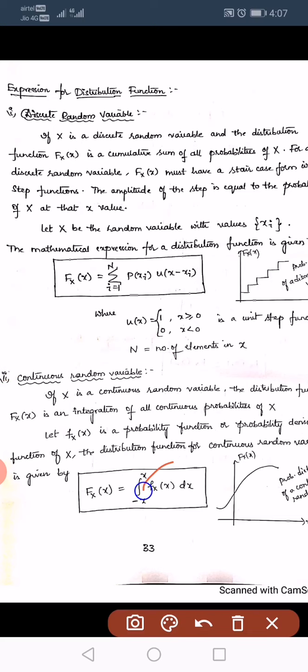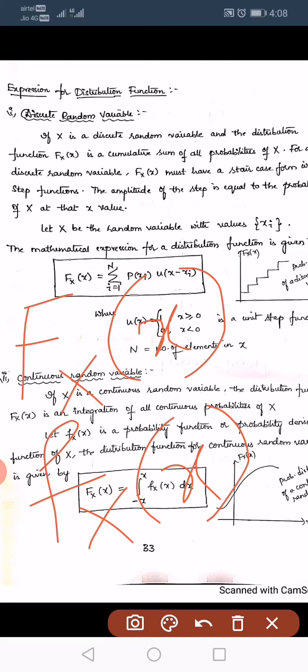This small fx of x is called the density function or probability density function, which we will discuss in the coming topics. Small fx of x is the probability density function, and capital Fx of x is the probability distribution function.